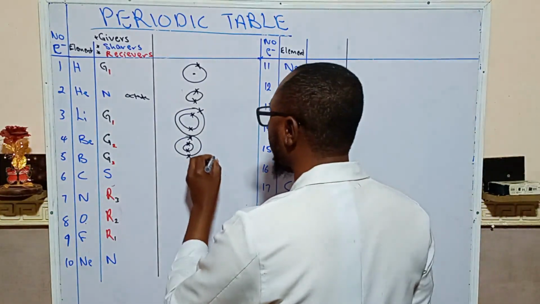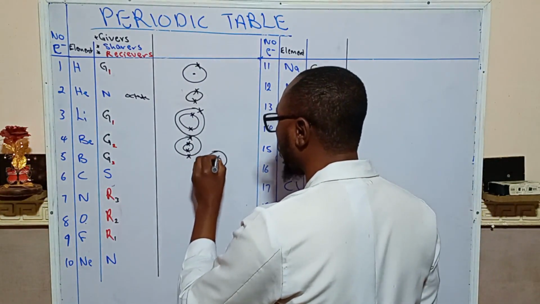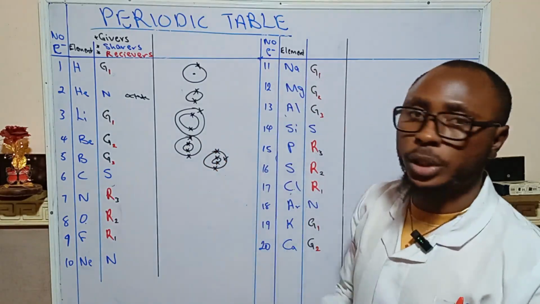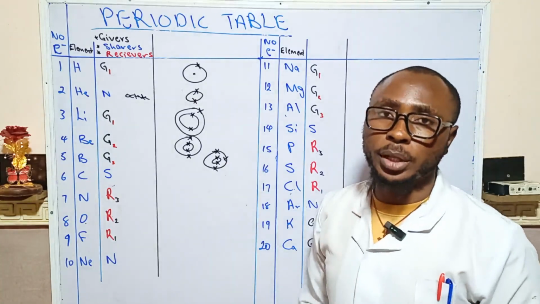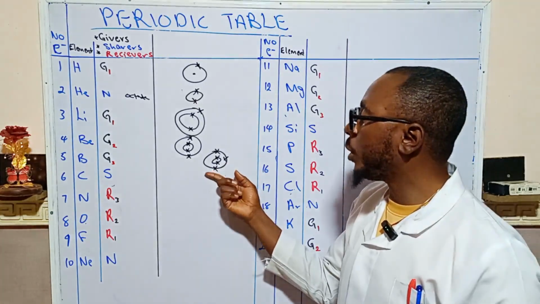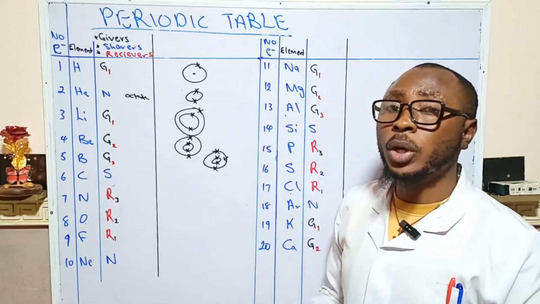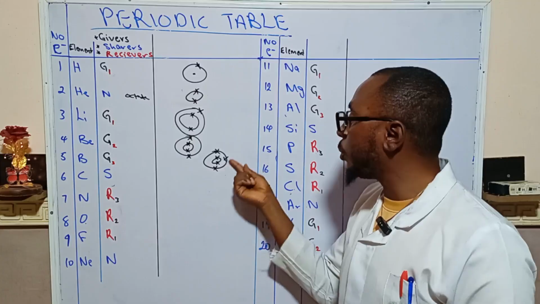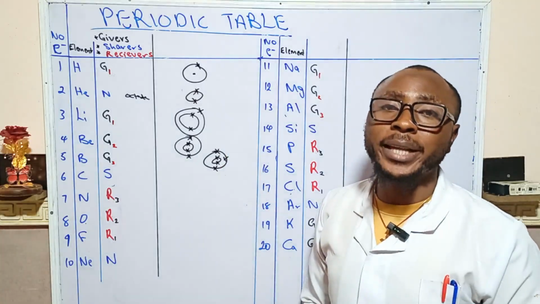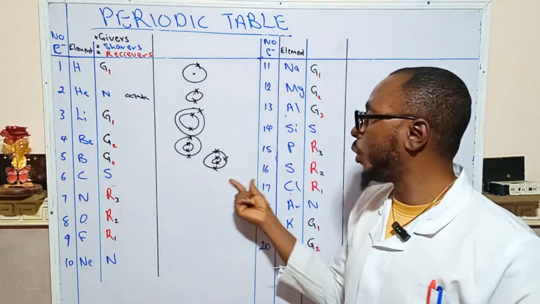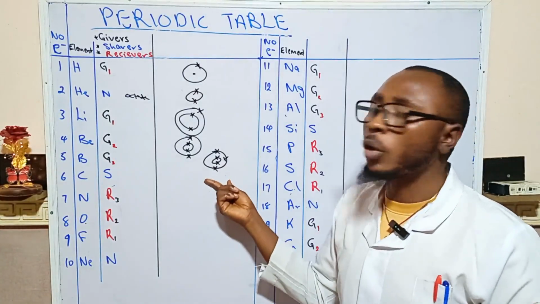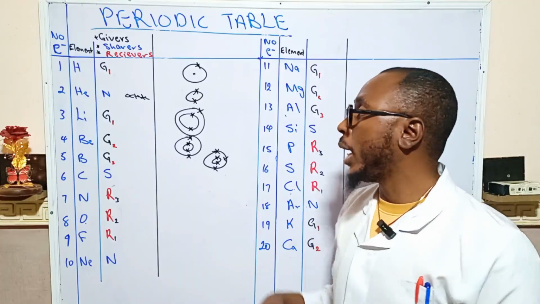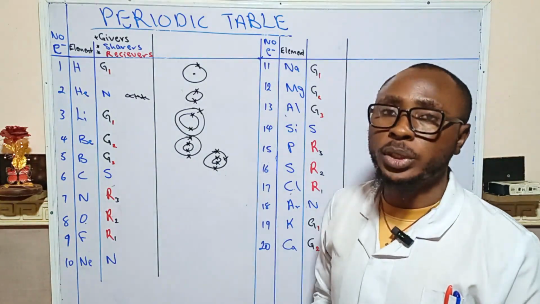Boron is also a giver, which has three electrons in its outermost shell and therefore can give the three. Why is boron giving out three electrons? Because to fill up the outer shell, they need 8 electrons, and 3 is not even up to half of 8, so it can decide to give it out and be more stable.